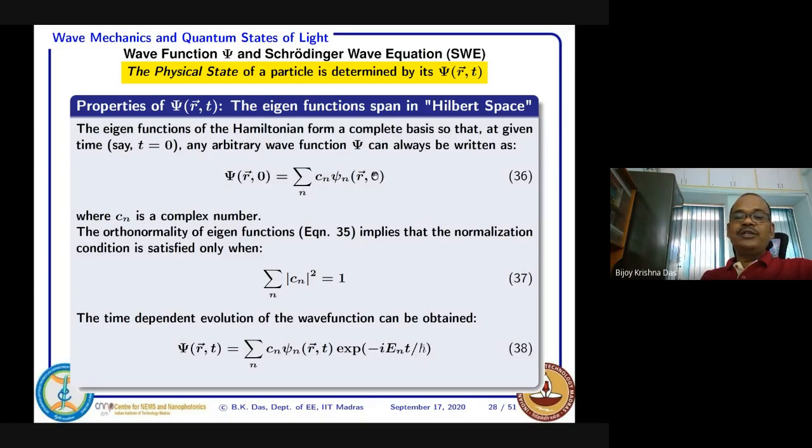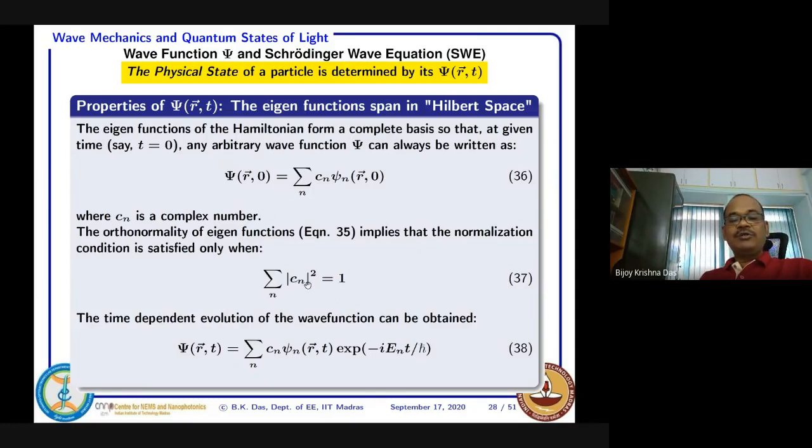If you add the probabilities of all the individual eigenfunctions, the total probability must equal 1, because the wave function represents the same quantum particle. Finding this quantum particle in the entire space should be 1, so this condition has to be fulfilled.